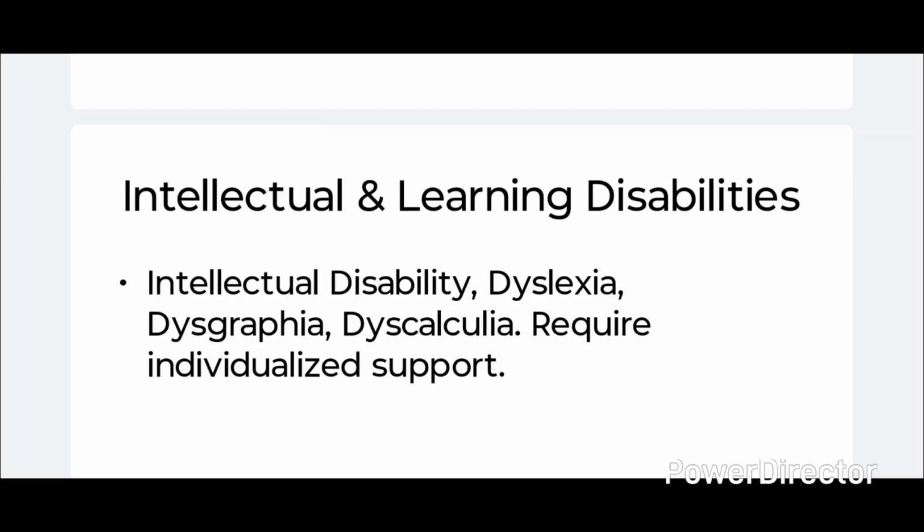For example, dyslexia, where a child is facing difficulty in reading. What is dysgraphia? Dysgraphia is when a child faces difficulty in writing, and dyscalculia is difficulty in mathematics, which requires individual support.